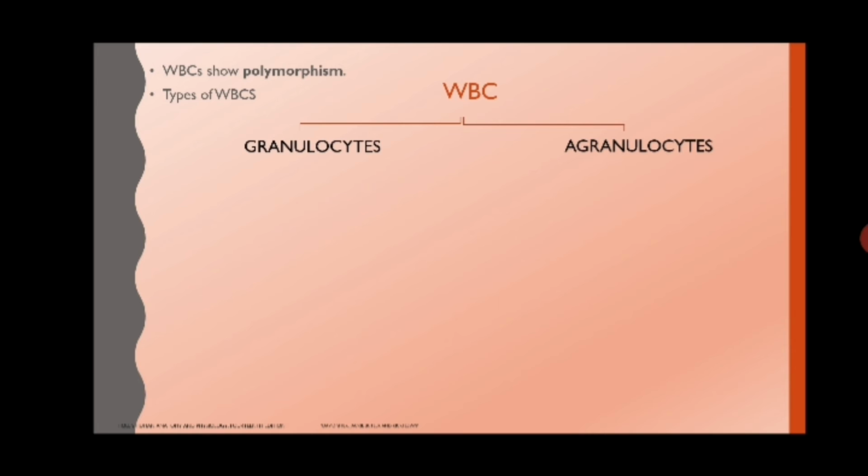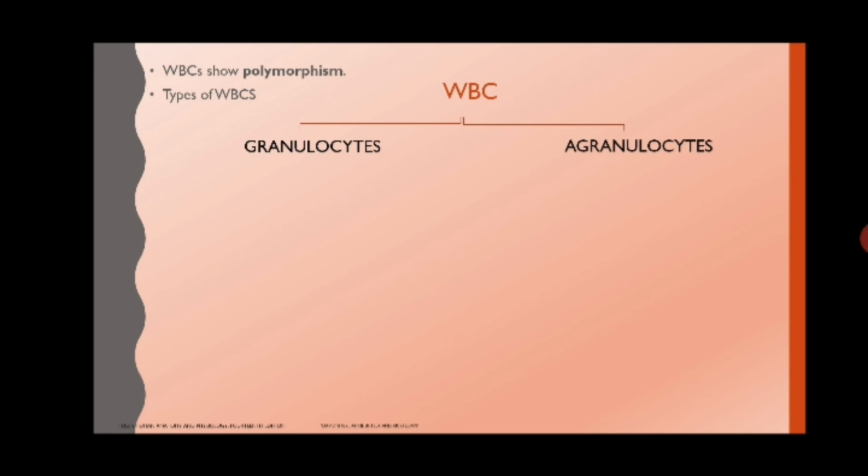Granulocytes are the WBCs which show the cytoplasm with some granular nature, while agranulocytes will not show any grain-like things in the cytoplasm. It is homogeneous. The nuclei are in different shapes.